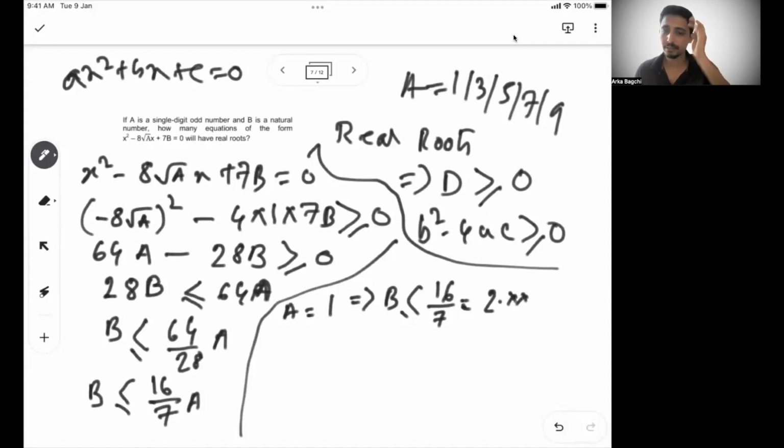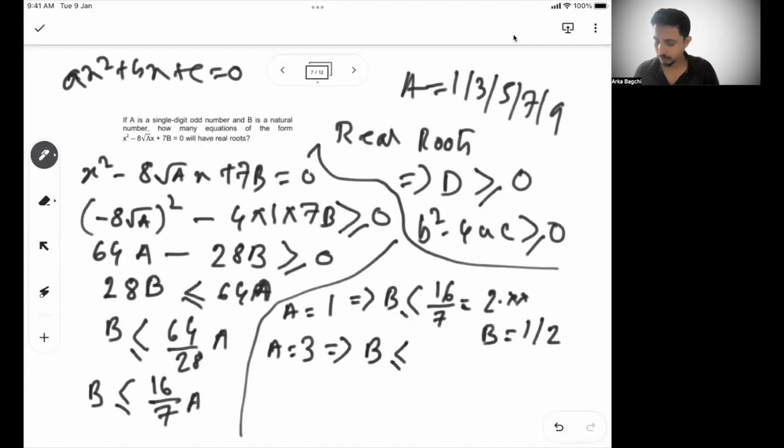So b has to be less than or equal to 2. So b can be either 1 or 2, because b has to be a natural number. So these are the two possibilities. When a is 1, b has to be 1 or 2. Similarly, when a is 3, b has to be less than or equal to 16 by 7 times 3, which is 2 point something.